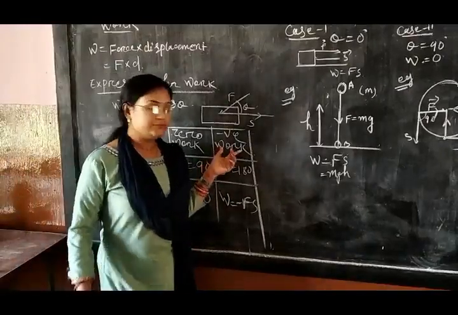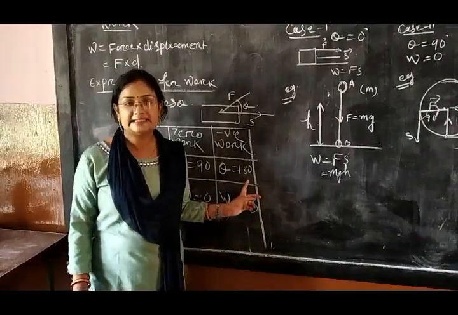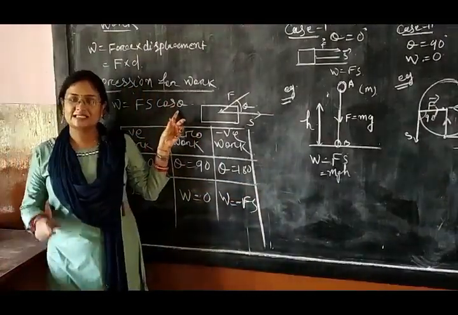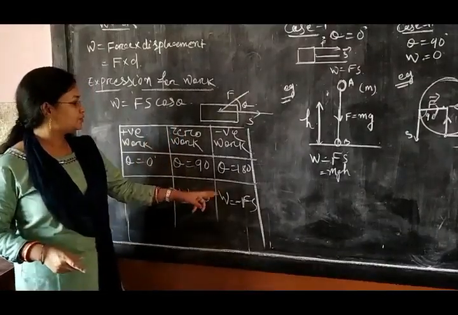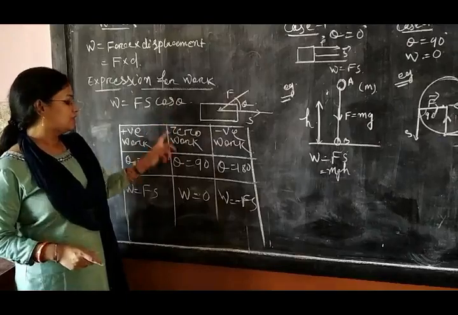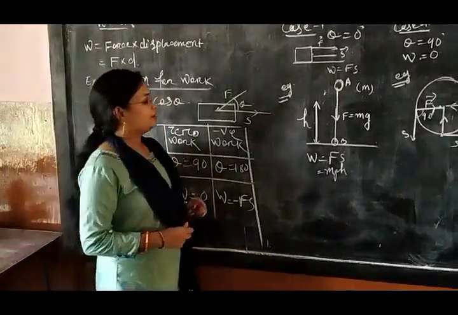And in which case is work done negative? When theta is 180 degrees. When theta is 180 degrees, cos 180 is minus 1. So W equals F s cos 180, which is minus 1, so W equals minus Fs. So we will discuss one by one.